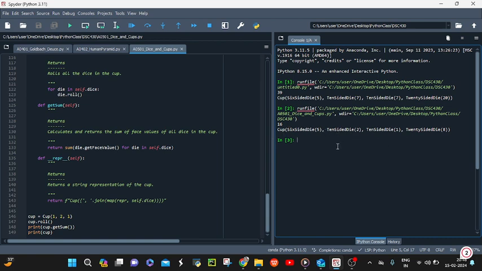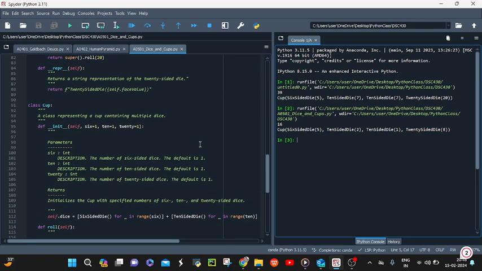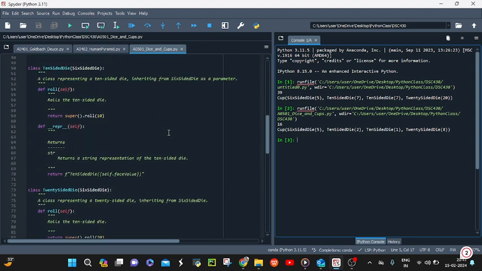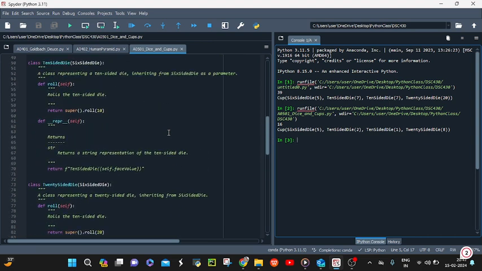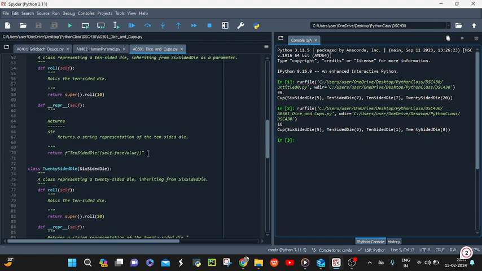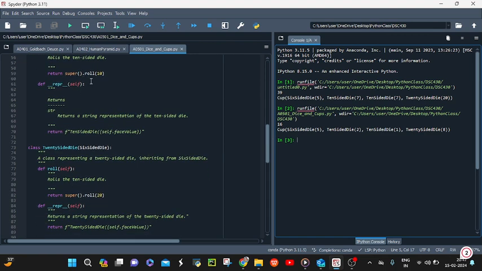Overall, these dice and cup classes extend the six-sided die class and create the 10-sided die and 20-sided die classes. We can utilize inheritance. In these subclasses, we override the init method to set the number of sides appropriately for the 10-sided die and the 20-sided die. We utilize the super function to call the constructor of the superclass, the six-sided die, with the desired number of sides.